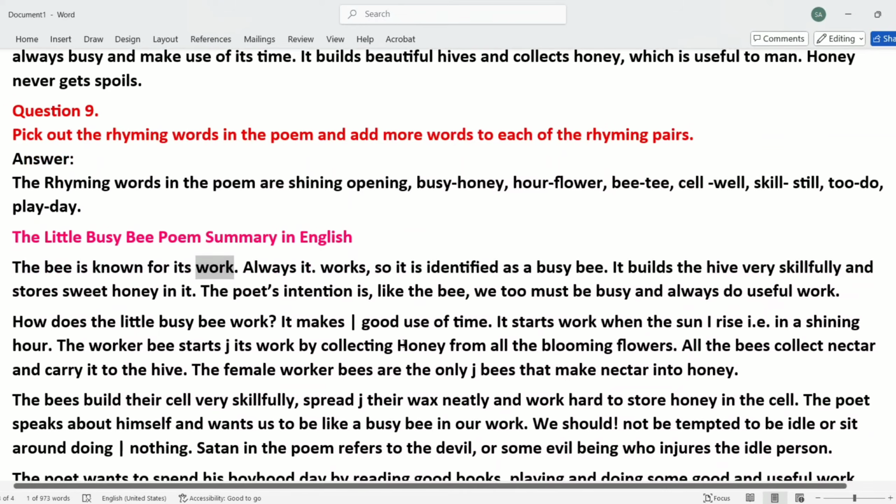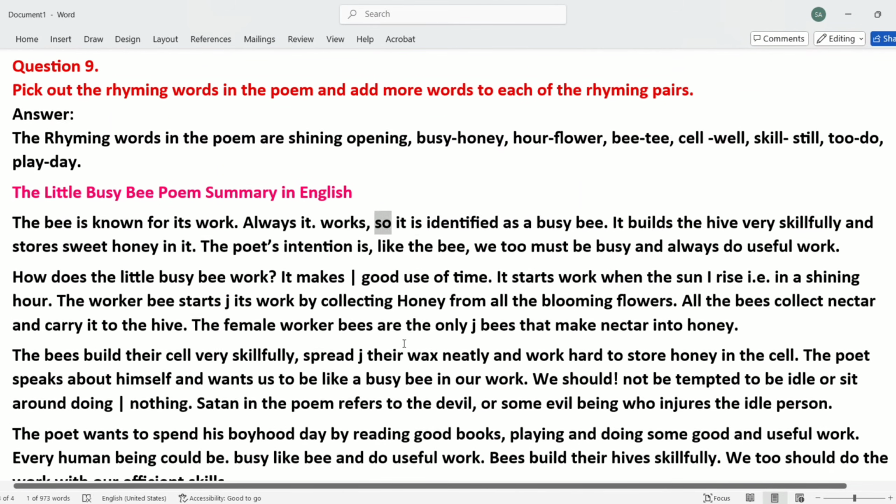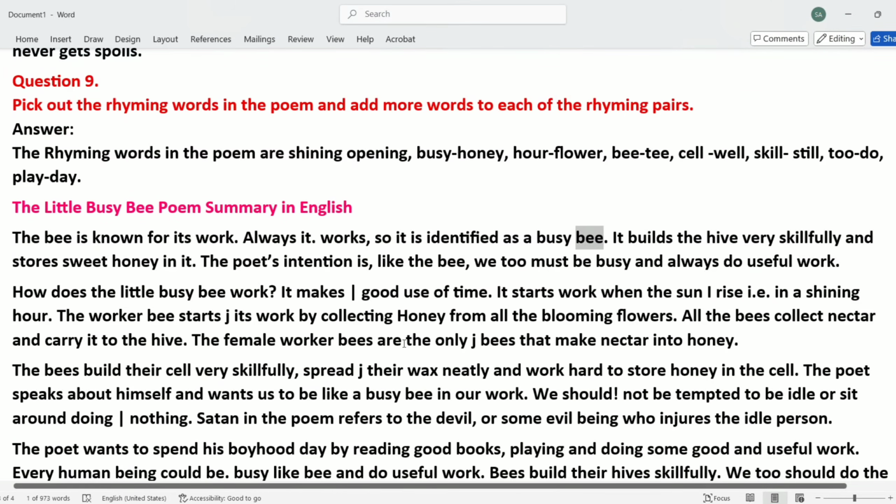The bee is known for its work. Always it works, so it is identified as a busy bee. It builds the hive very skillfully and stores sweet honey in it. The poet's intention is, like the bee, we too must be busy and always do useful work. How does the little busy bee work? It makes good use of time. It starts work when the sun rises, i.e.